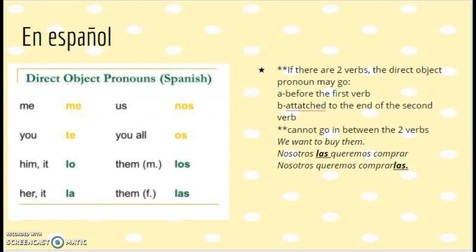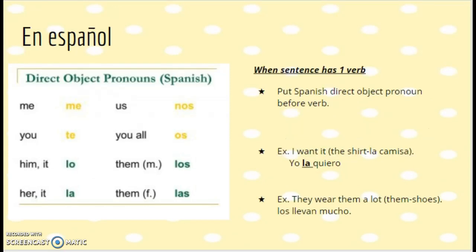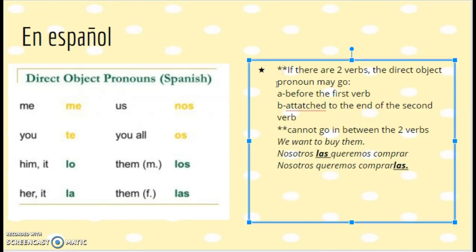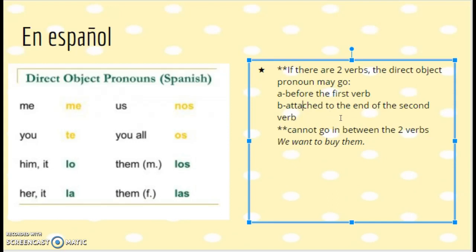So there is one exception to that rule. Direct object pronouns go before the verb. If a sentence has two verbs, we have options in terms of where we could put these pronouns. If there's two verbs, I could put it before the first verb. That's a rule we just learned, and that's probably the easiest one. Put pronouns before the verb. Then the other rule is attach. You could attach a pronoun to the end of the second verb if you wanted to do that. However, they cannot go in between the two verbs. So be sure you have these rules written down.